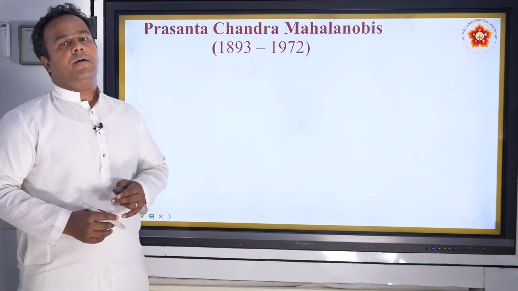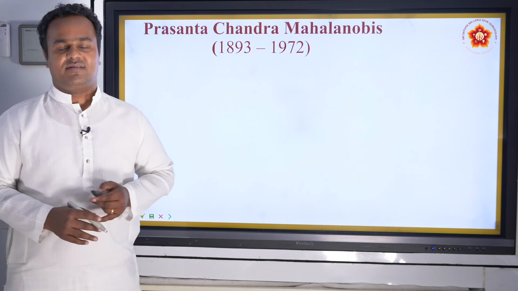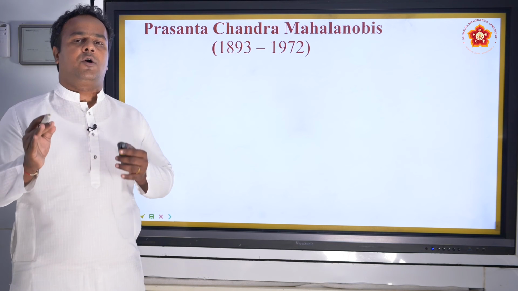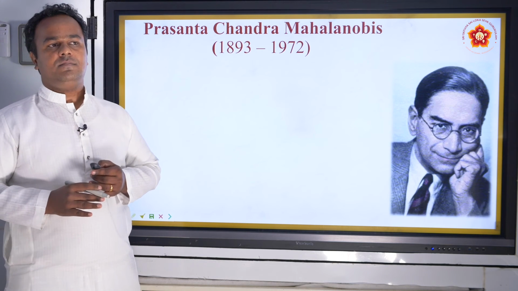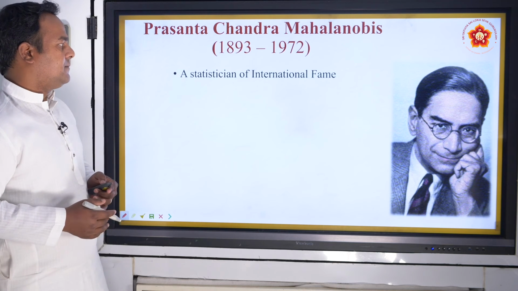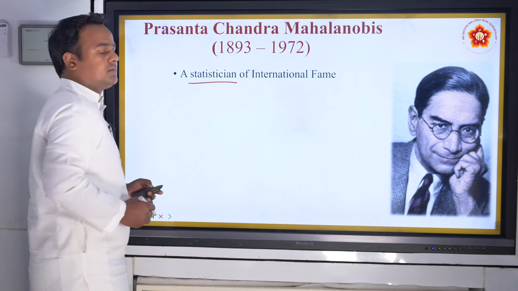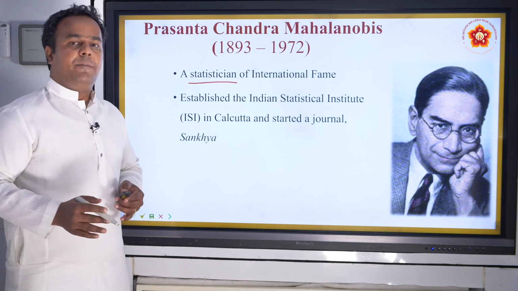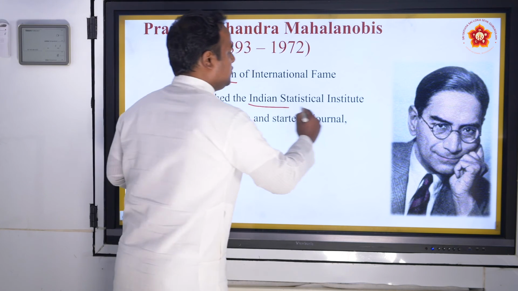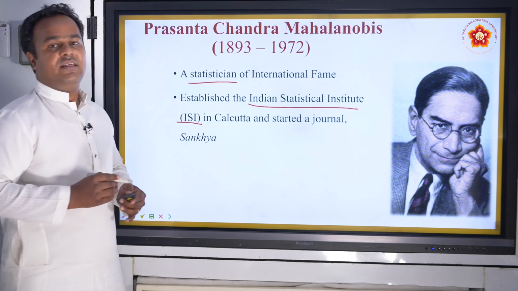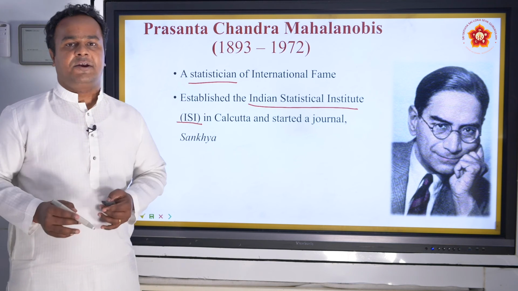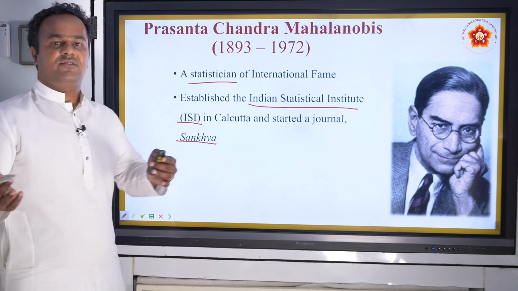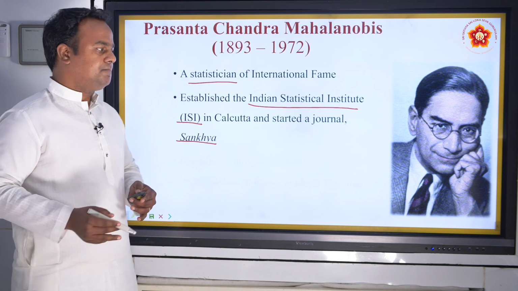The next is Prashanta Chandra Mahalanobis. He is probably one of the most influential Indian economists till date. What is his contribution? He was a statistician who actually worked under Jawaharlal Nehru. And he later set up an institute called the Indian Statistical Institute. Even today, this institute is the number one institute for statistics in India. He started a journal called Sankhya, a research journal for statistics.